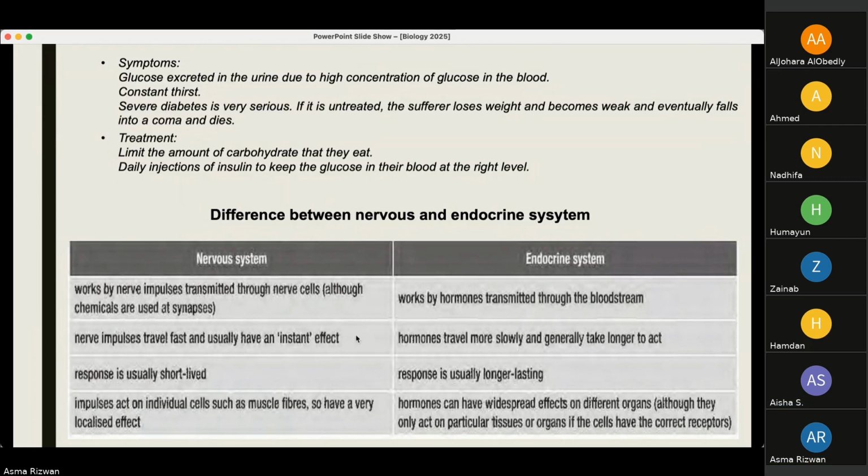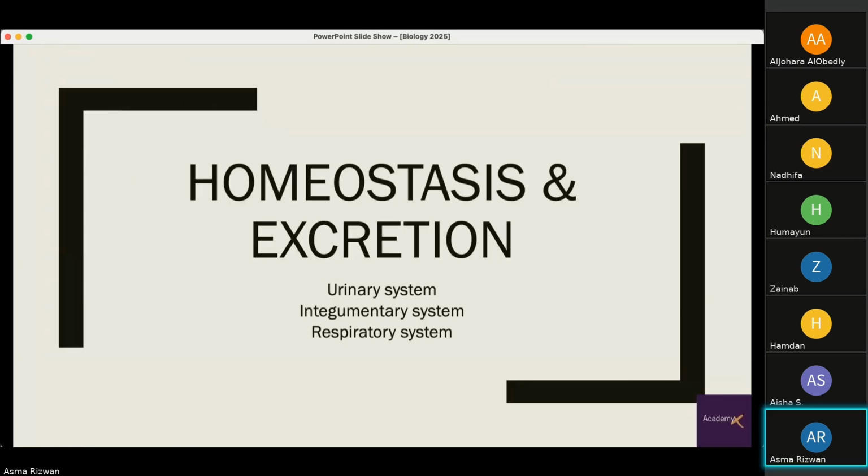Impulses in the nervous system act on individual cells such as muscle fibers, so they have a very localized effect, and hormones can have a widespread effect on different organs, even though they act on particular tissues or organs if the cells have the correct receptors. These were two systems that we covered in coordination and response.